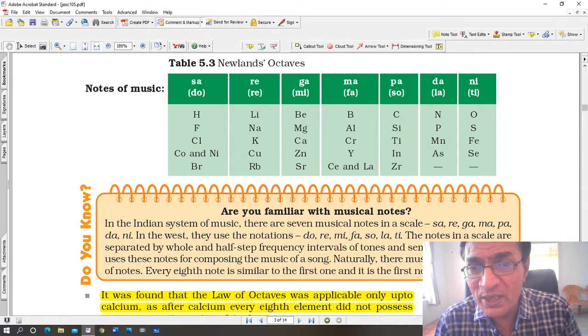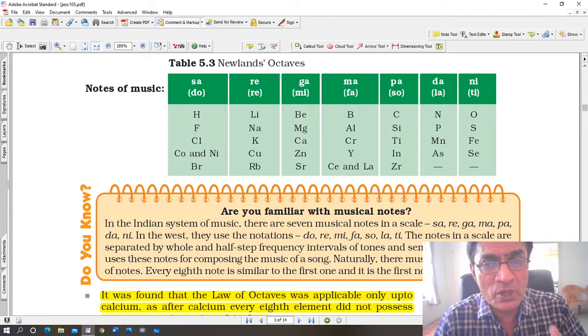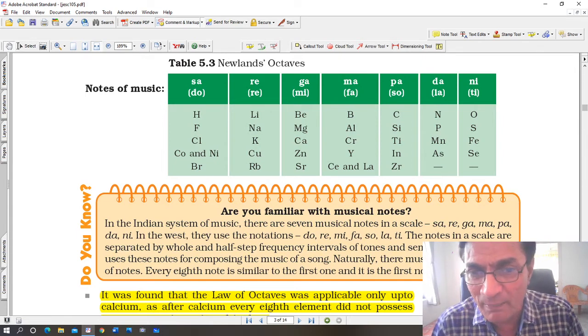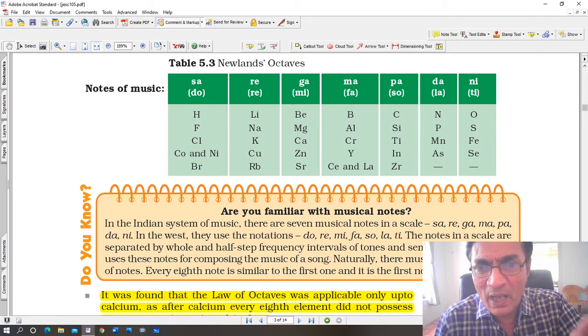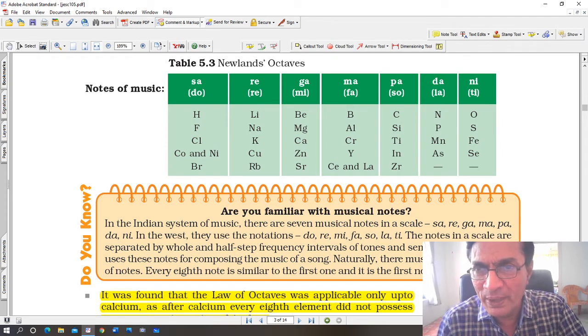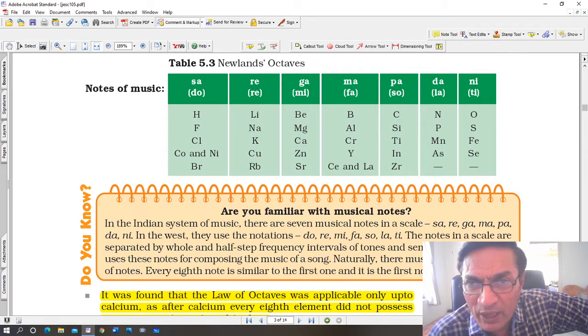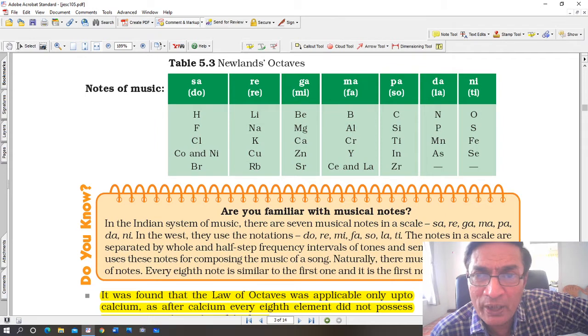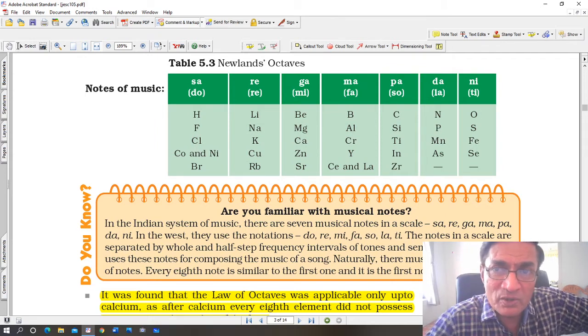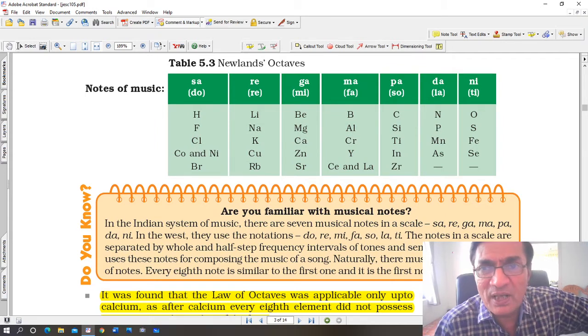Look at that group: hydrogen, fluorine, chlorine, cobalt and nickel, and bromine. Fluorine, chlorine and bromine are non-metals, and their properties are similar.